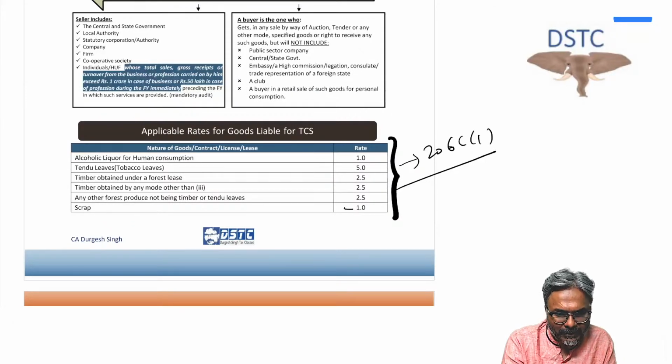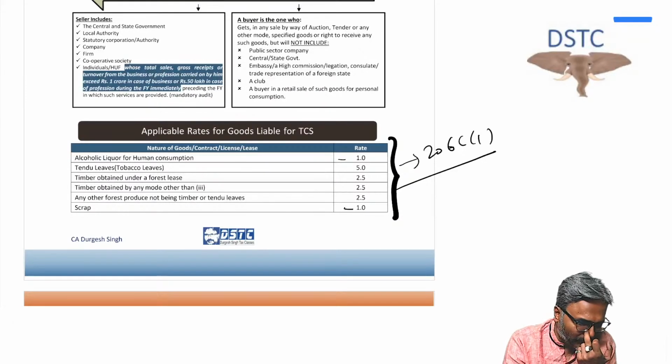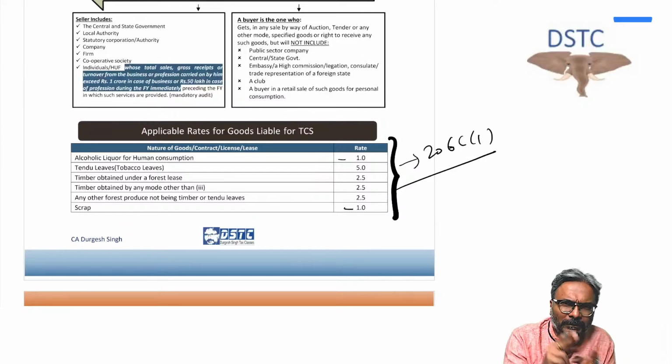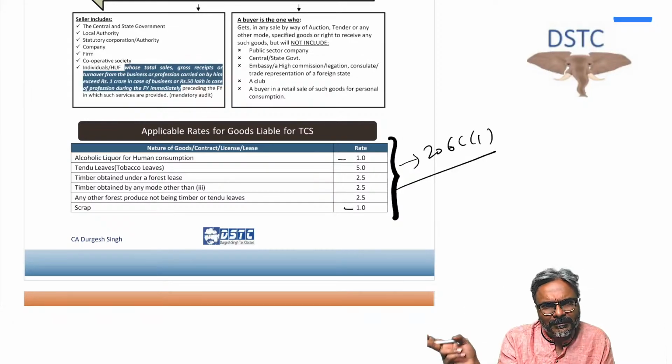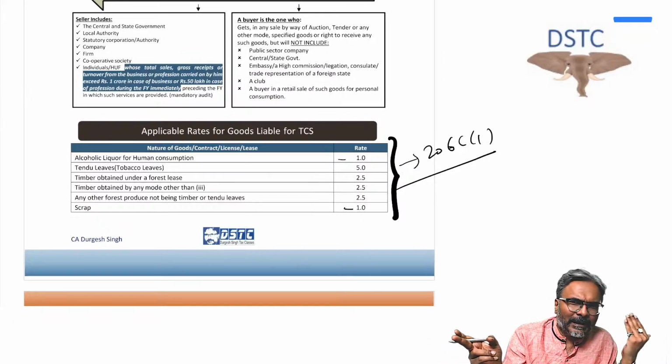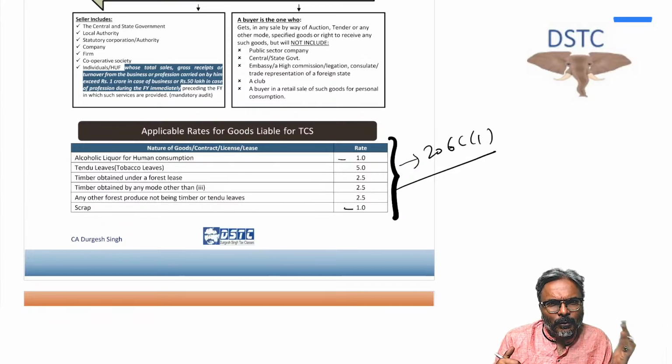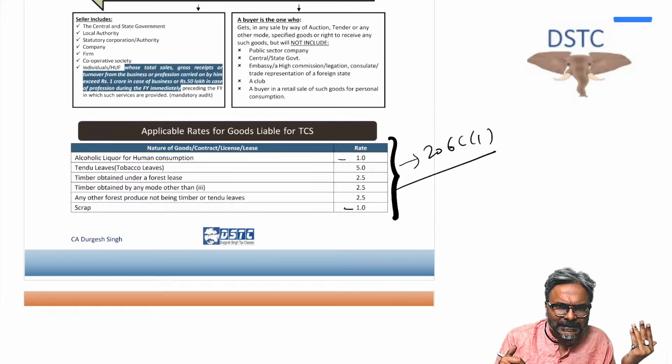Thereafter, you have the alcoholic liquor for human consumption. That is sufficient enough. The tendu leaves and timbers and all, you can just remember like this. Then 206C1F, and thereafter there is the motor vehicle. Three things are only there: motor vehicle, the remittances under the LRS scheme, and finally the seller who has received consideration in excess of rupees 50 lakhs in the previous year.